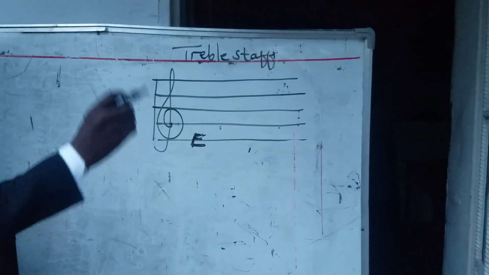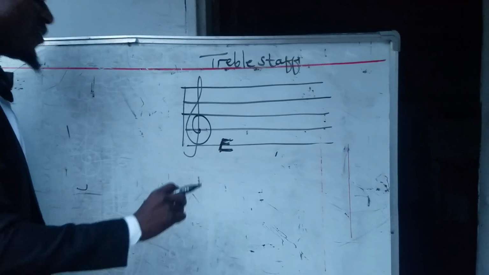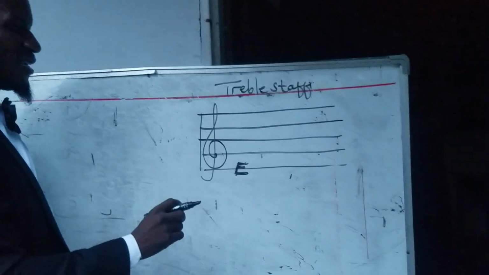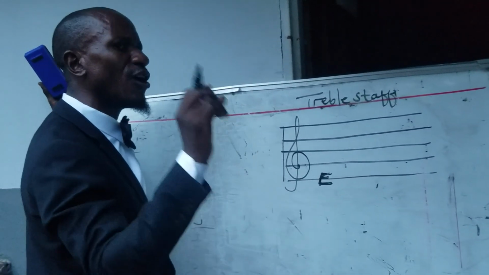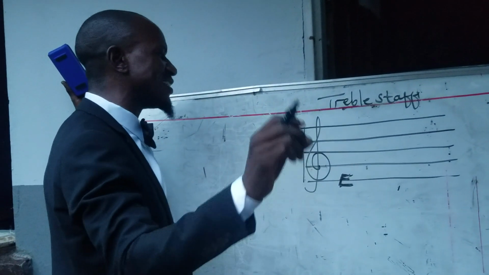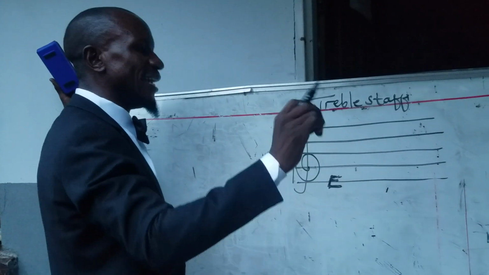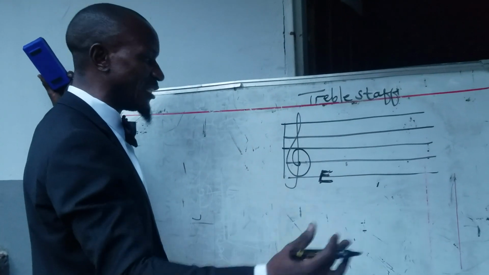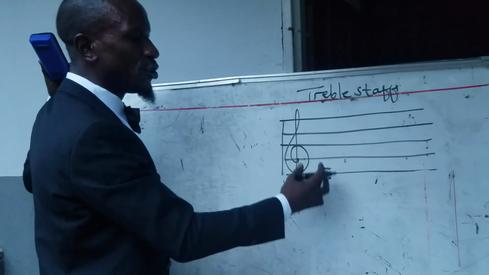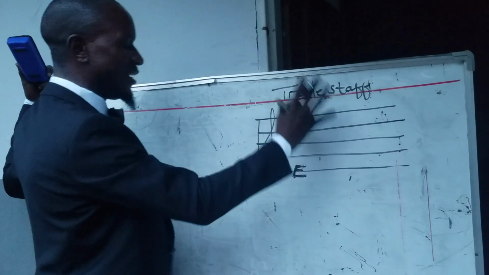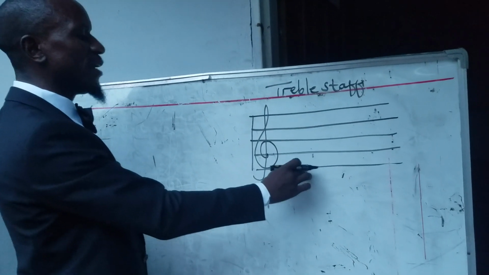You have to master this. You have to know the names of lines and spaces. If you cannot know the names of lines and spaces, then it will be very difficult for you to read music. So you just need to learn and know these things. So the first line is E.